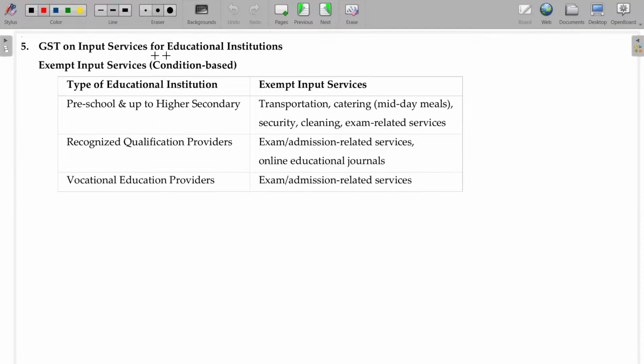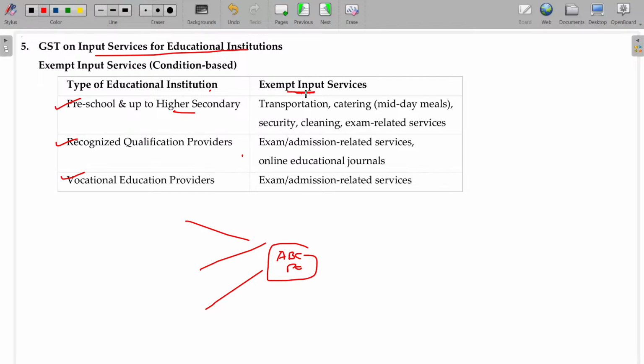GST on input services for educational institutions. Already told you, no. ABC public school will be getting services from various service providers. If this is the preschool up to higher secondary, first one. Recognized qualification providers for undergraduation, post graduation, vocational education providers. What are the input services exempted?